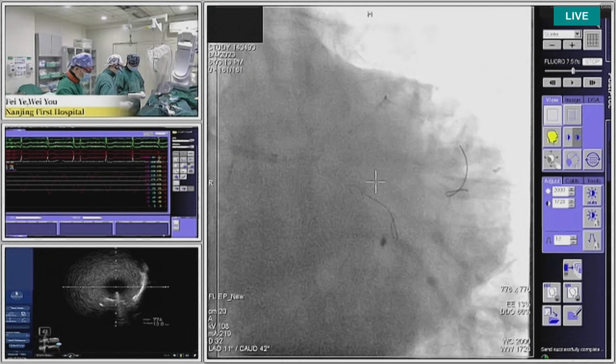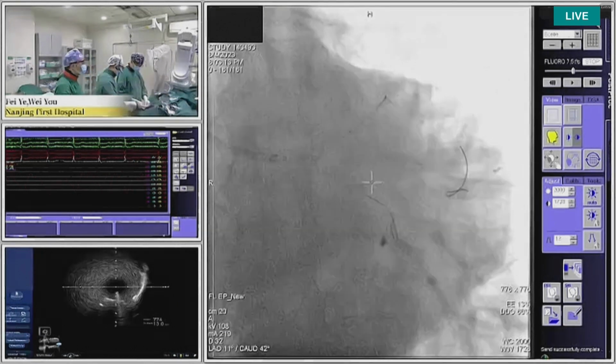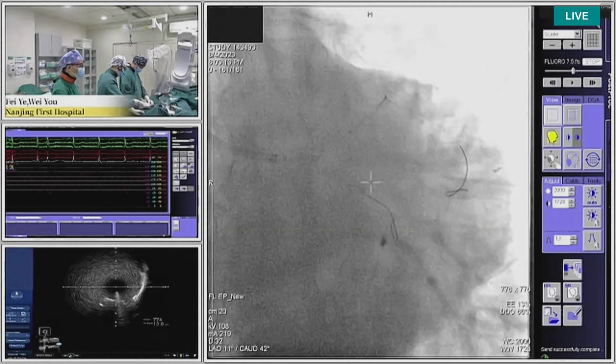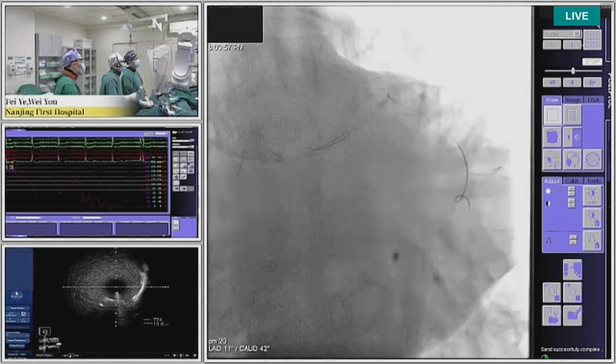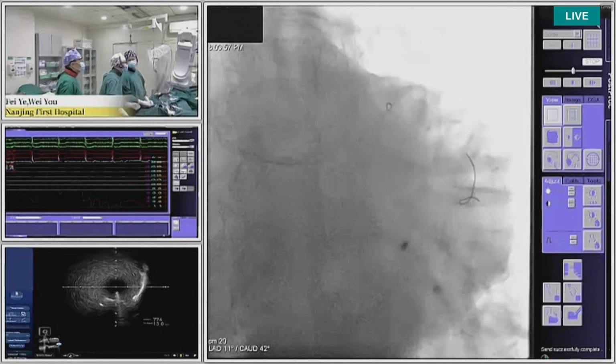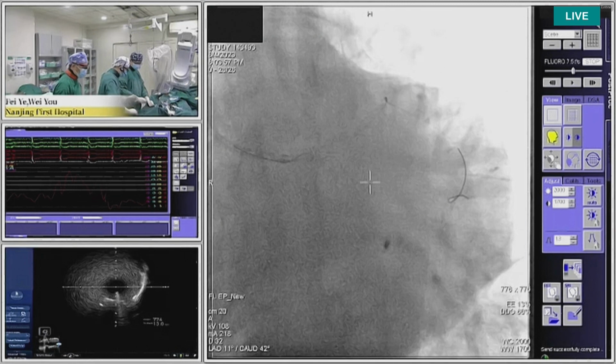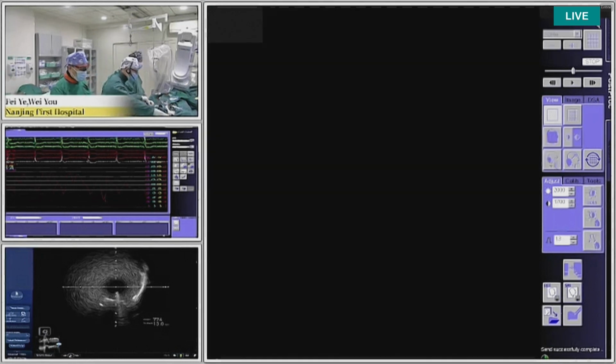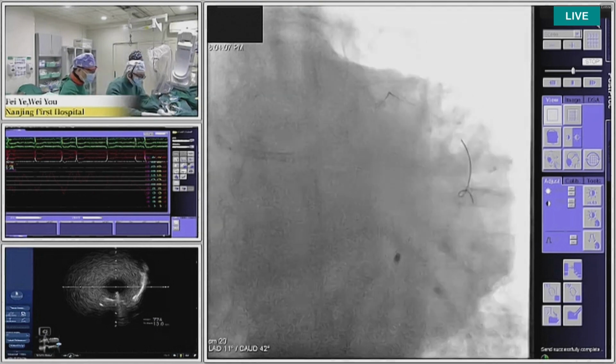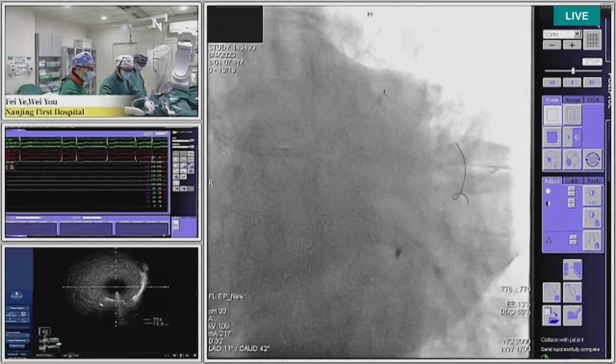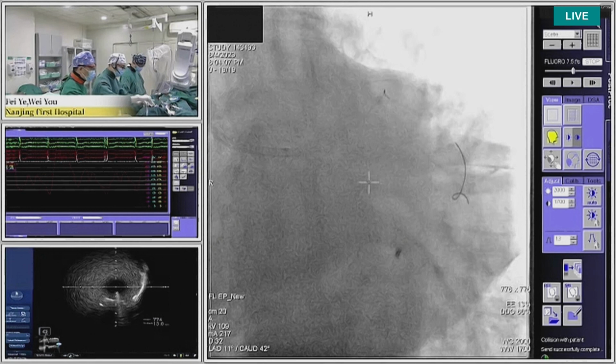So now you are using a 3.0 NC balloon. She has almost 7 steps, but each step is very easy. The rewire was pulled out. Give me another wire. What wire are you using?